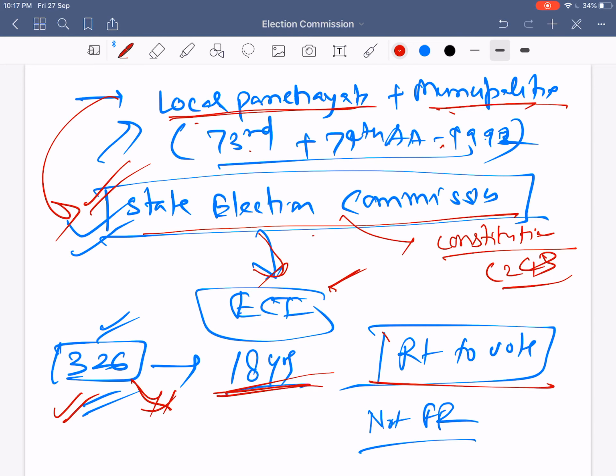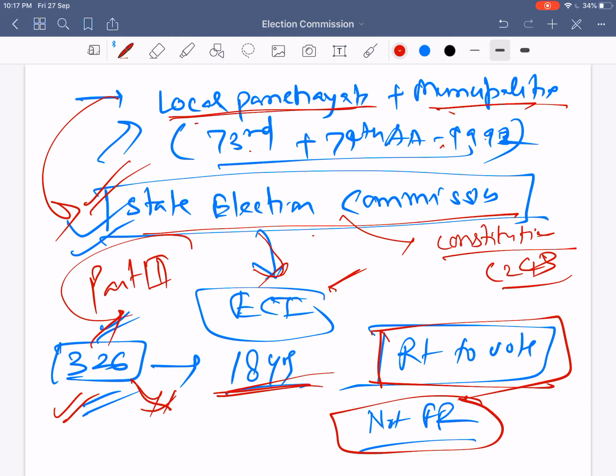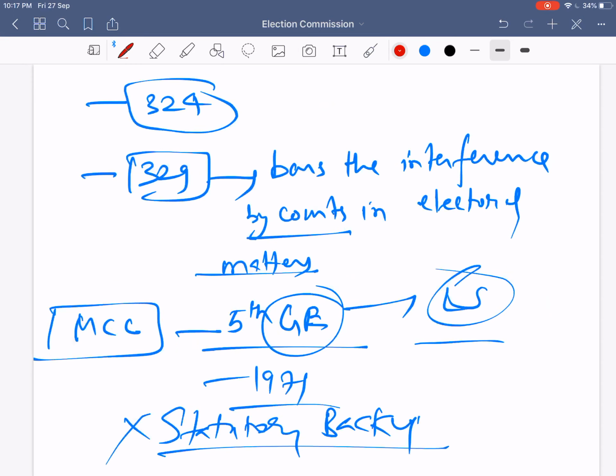So one thing we came to know here is that the right to vote is a constitutional right, not a fundamental right. Why is it not a fundamental right? Because Article 326 does not come under Part 3 of the Constitution on fundamental rights, but is outside of Part 3, because Part 3 has only Articles 12 to 35, but this is Article 326. Actually it is a constitutional right, not a fundamental right.